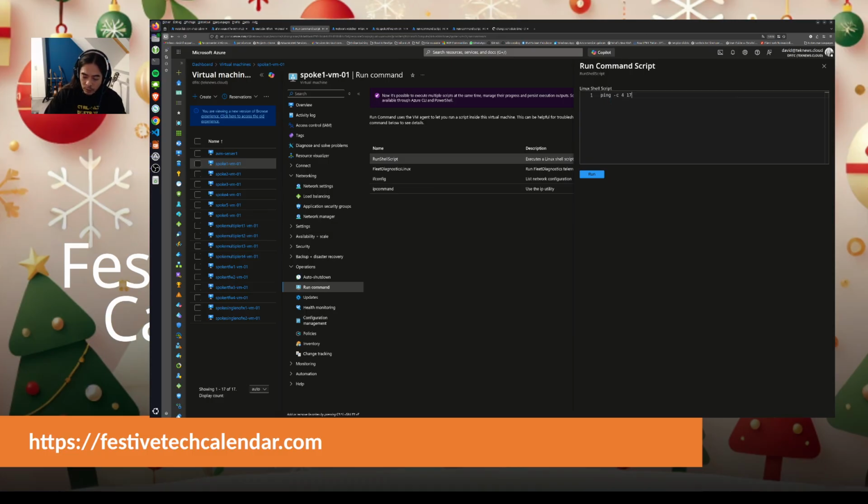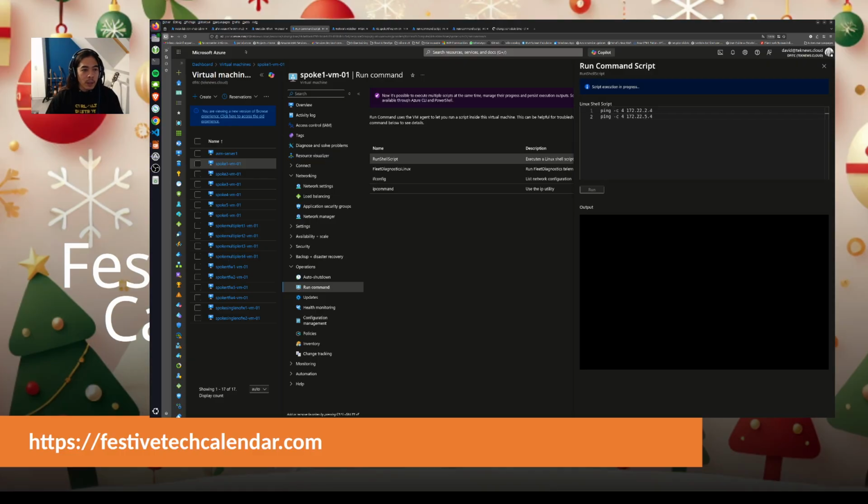Ping 172.22.2.4, and I can also ping 172.5.4.